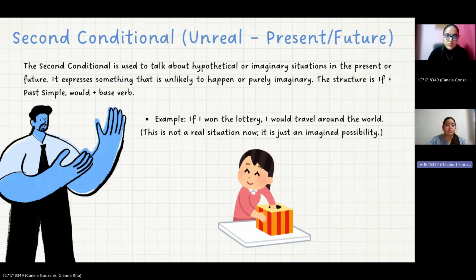Next, second conditional, unreal present and future. The second conditional is used to talk about hypothetical or imaginary situations in the present or future. It expresses something that is unlikely to happen or purely imaginary. The structure is: if plus past simple, comma, would plus base verb. Example: if I won the lottery, I would travel around the world. This is not a real situation now, it is just an imagined possibility.